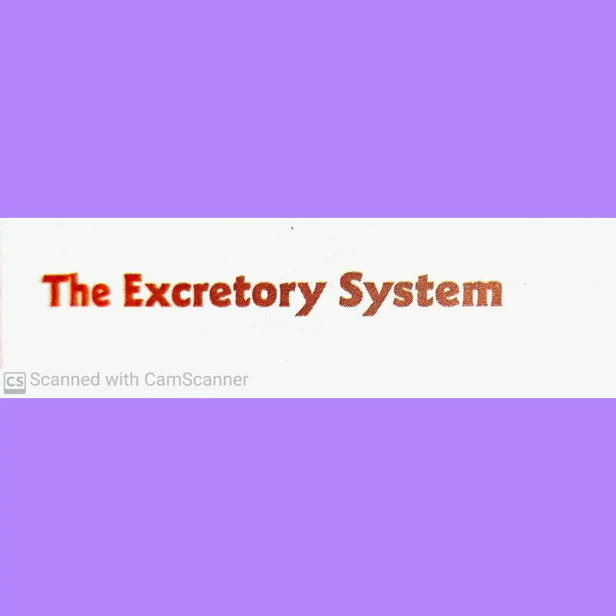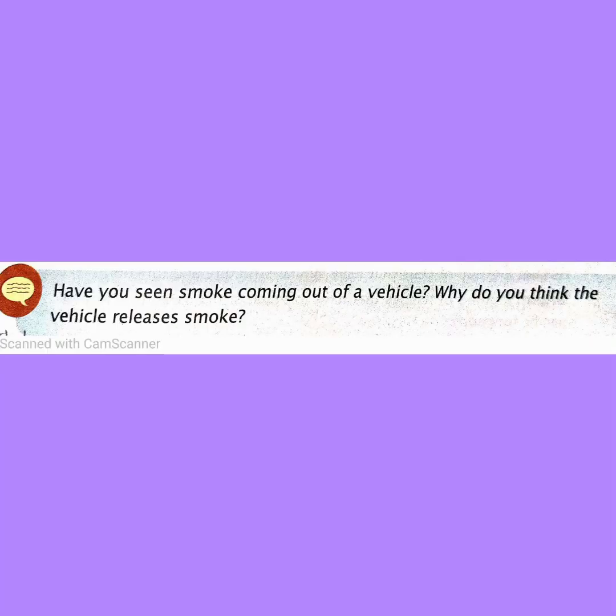Today we will be doing the excretory system. Children, have you seen smoke coming out of a vehicle? Yes, I know. You all must have seen. Why do you think the vehicle releases smoke? Can you answer me this?